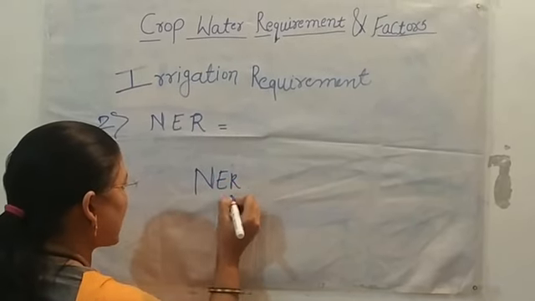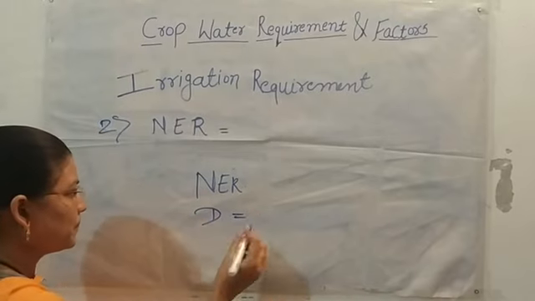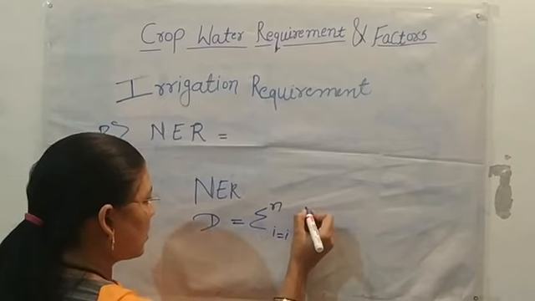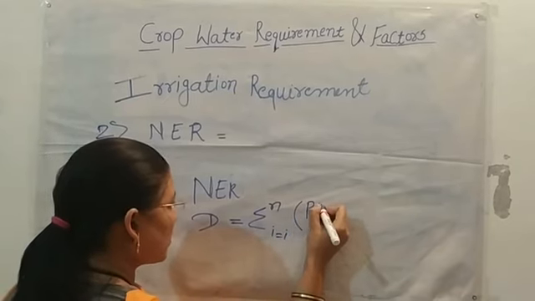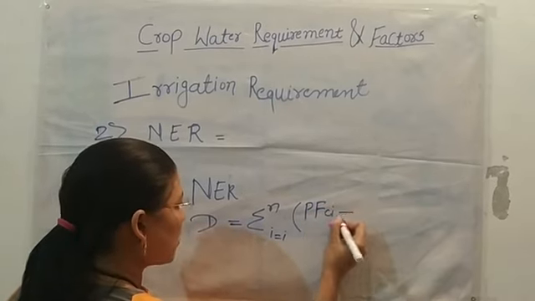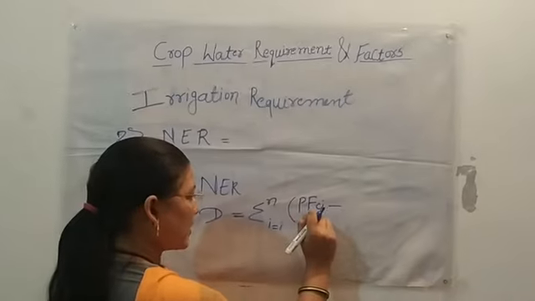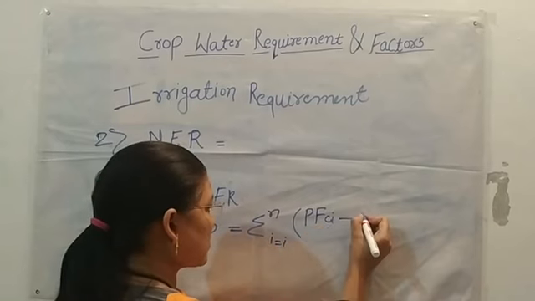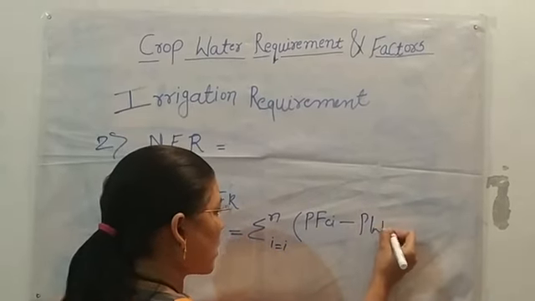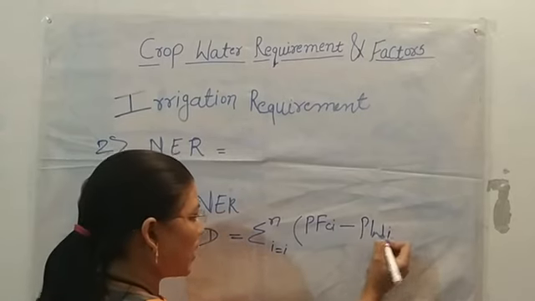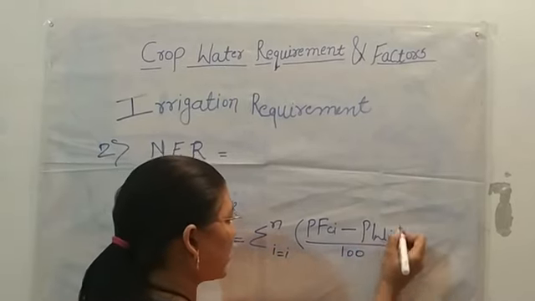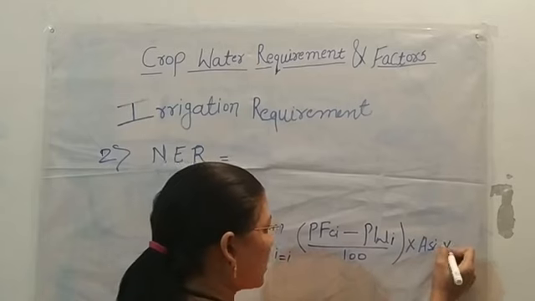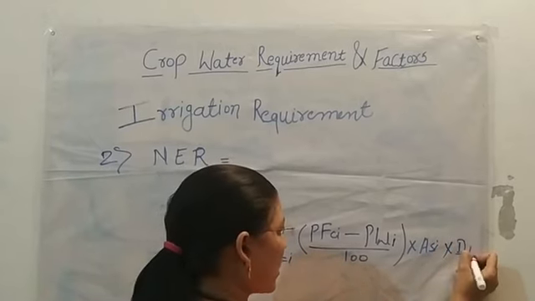D equals the summation over i equals 1 to n of (PFi minus PWi) divided by 100, multiplied by ASi, multiplied by Di.